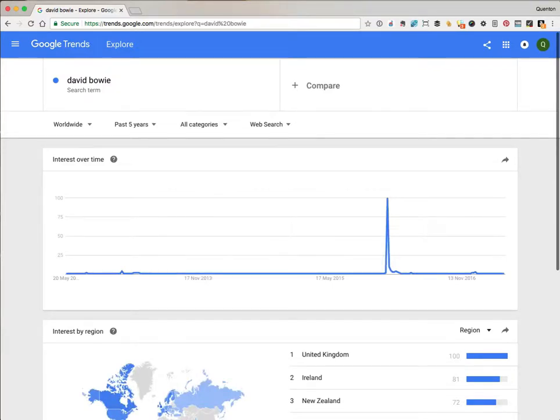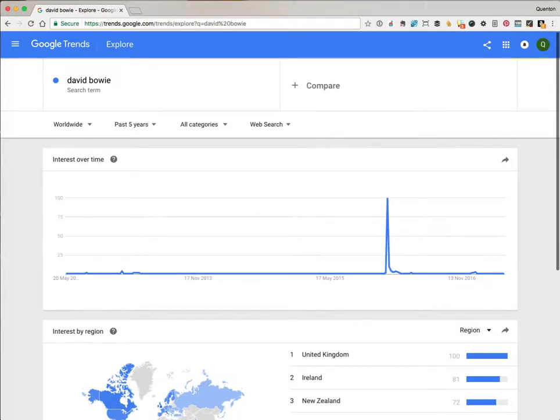Okay, this graph is showing interest over time. In other words, how often this term was searched for over the last 5 years. As you can see, there's a huge spike where interest in this term was much higher than normal. That spike is on the 10th of January 2016, which is the day David Bowie's death was announced.